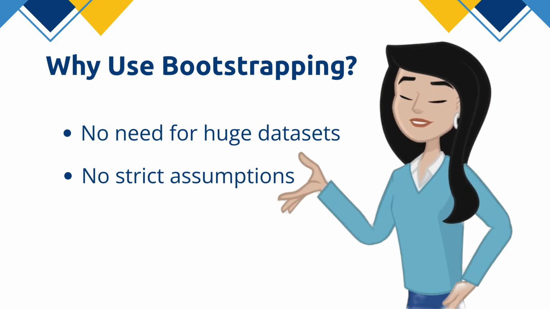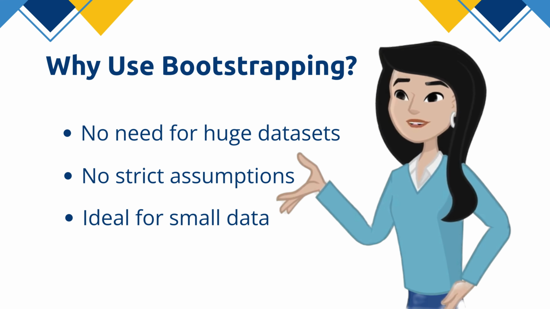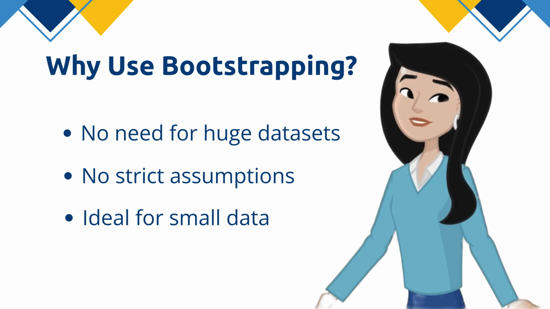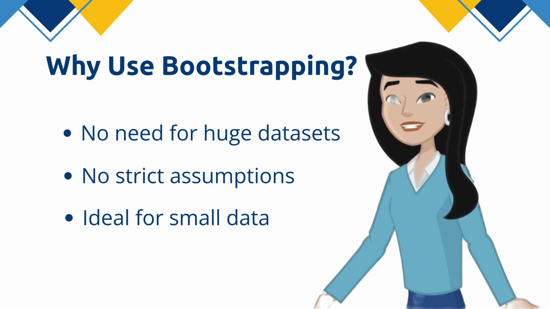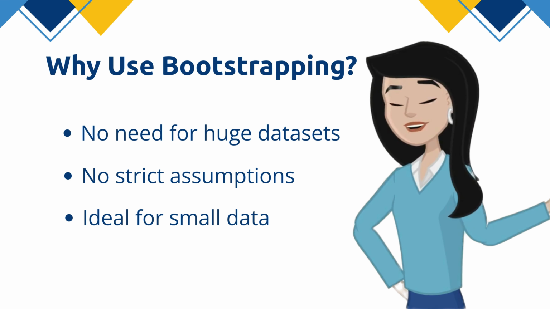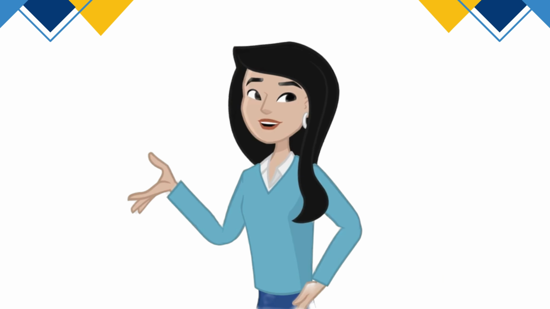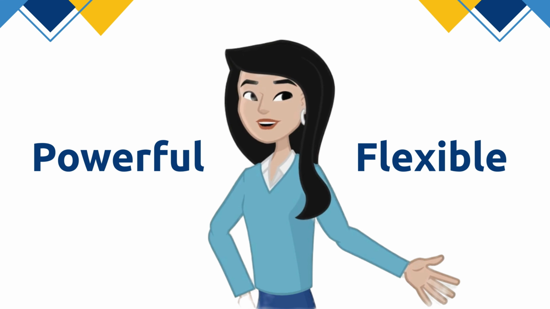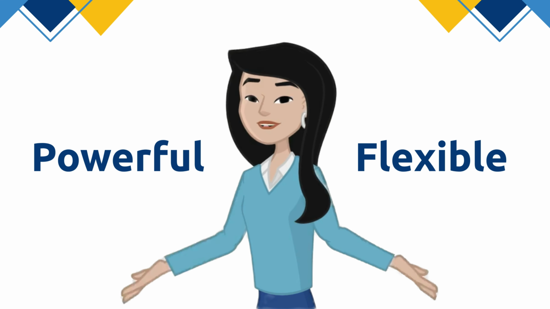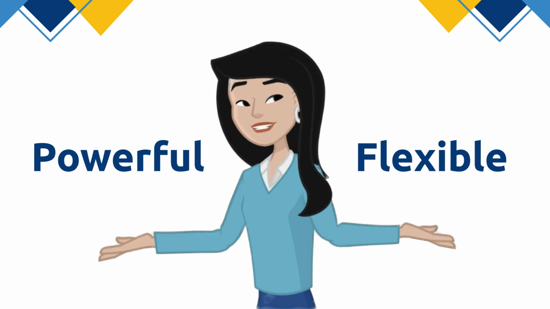That makes it a lifesaver when you're working with small samples or data that's all over the place. Plus, it's especially handy when analyzing stats like the median, where traditional methods can trip up. So, bootstrapping is kind of like your stats Swiss Army knife. Flexible, powerful, and ready to work even when the data situation isn't ideal. Cool, right? Let's see how it works in practice.